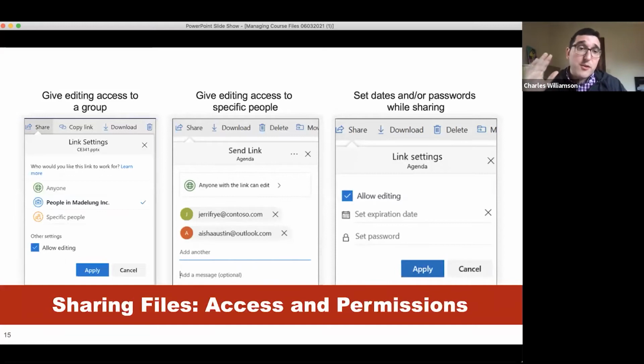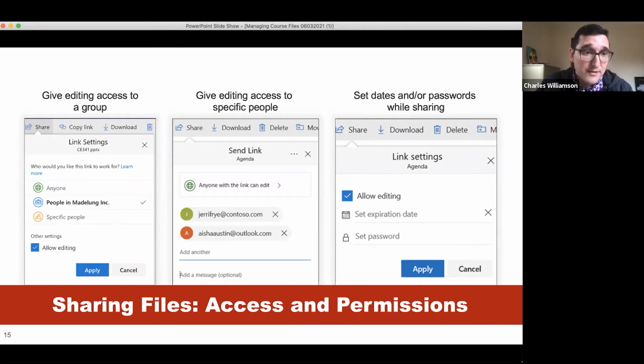So to give you a snapshot of the ways in which we can share files, I wanted to share these various images to show you the various levels of access and permission that are available to you when sharing a document on OneDrive. In this first image, you can see this person giving their collaborator editing access to a group of people.